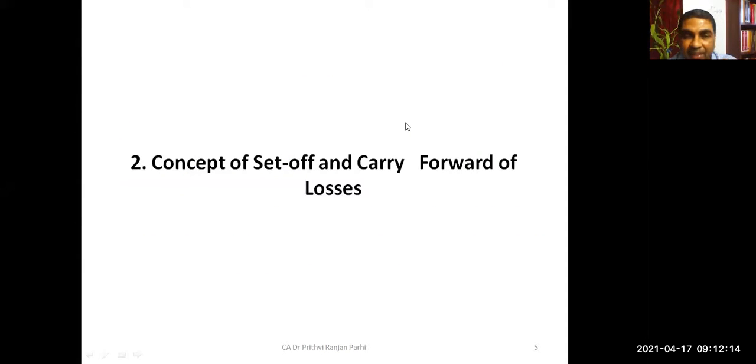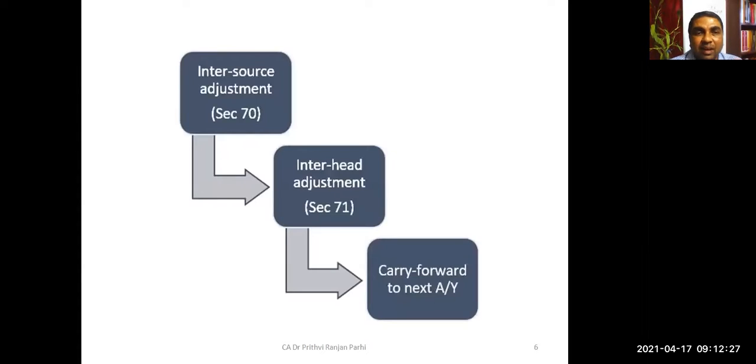Now, aggregation of income is over. The next concept we are going to learn is set off and carry forward of losses. First we'll see the set off process, and here there are three steps involved. One is inter-source adjustment.